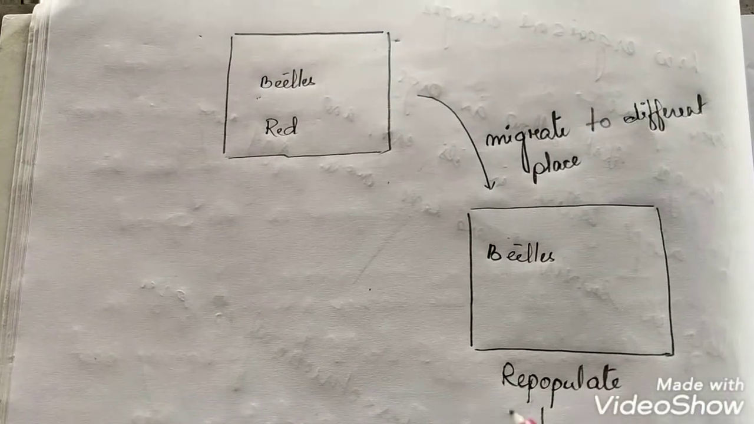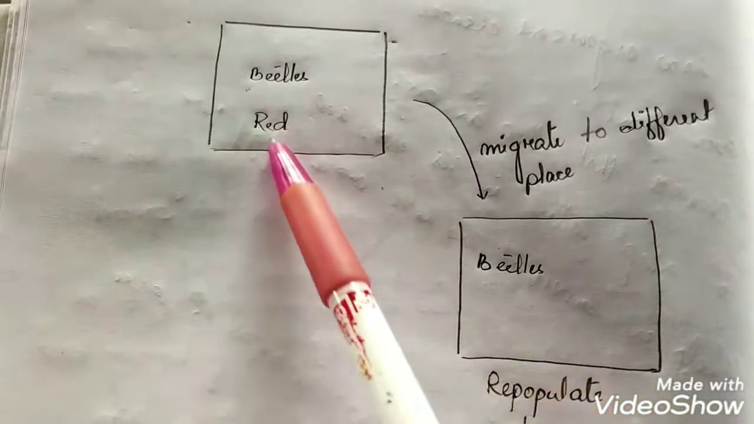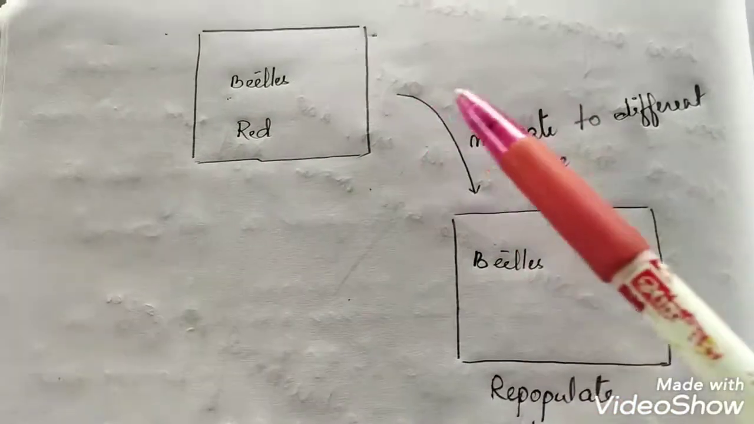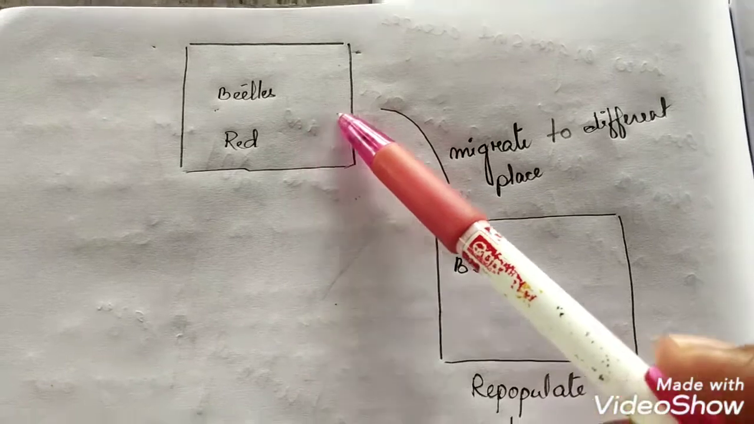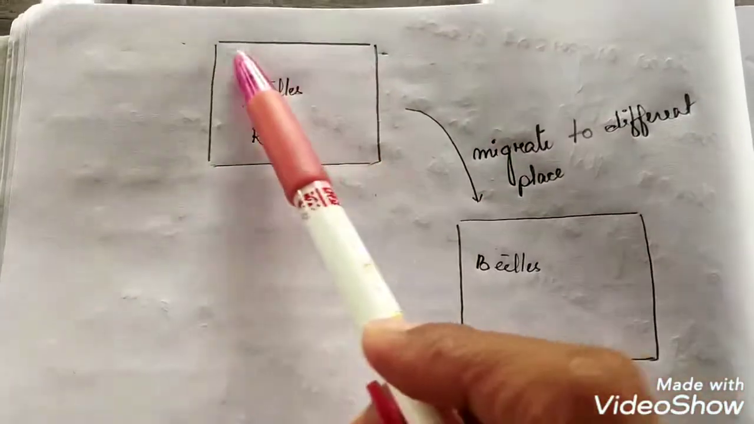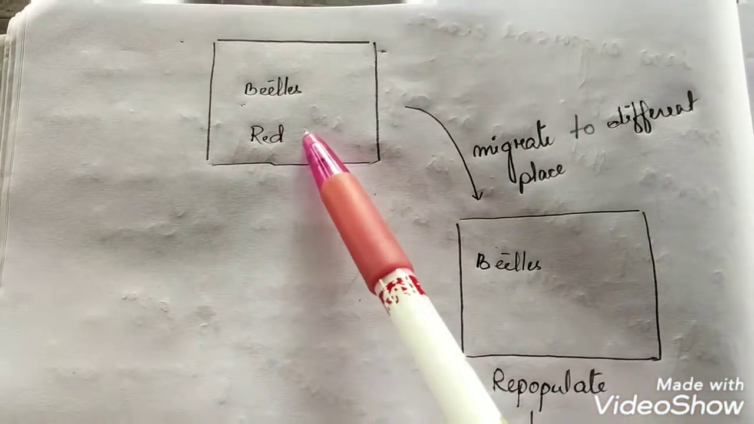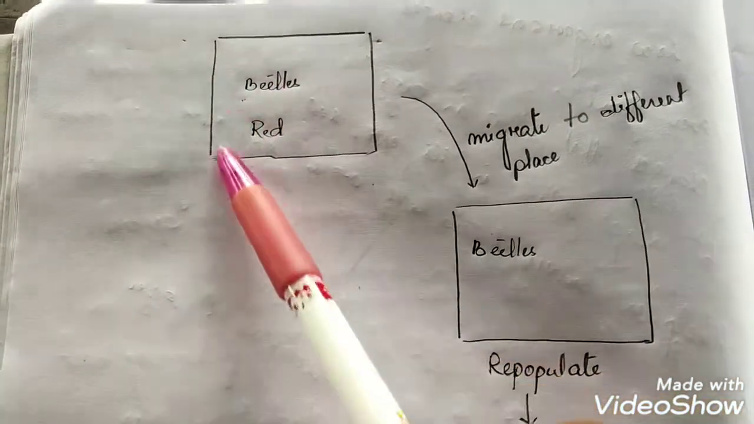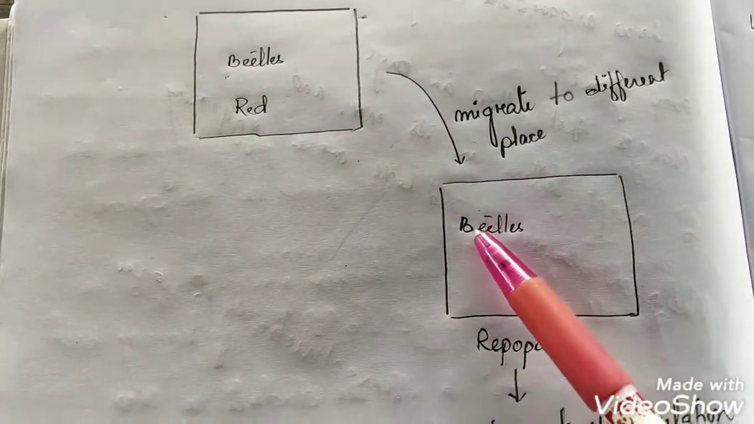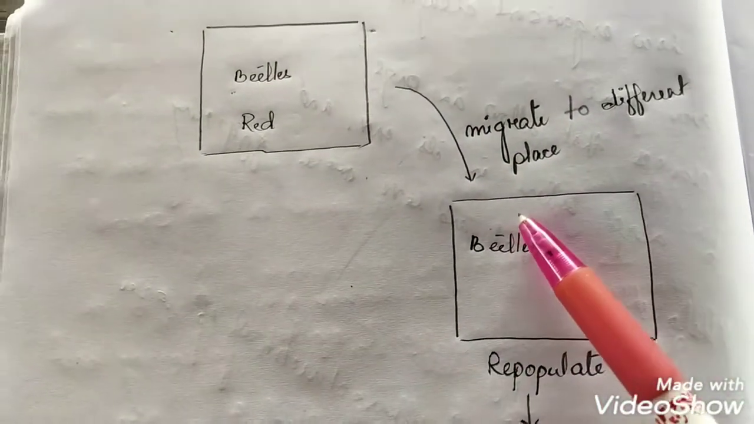So let's see an example here. This is a population of beetles, which is red in color. Some of these beetles migrated to a different place due to some factors. In this field, a group of the red beetles is there. Some of the red beetles migrated to the other place due to some factors.